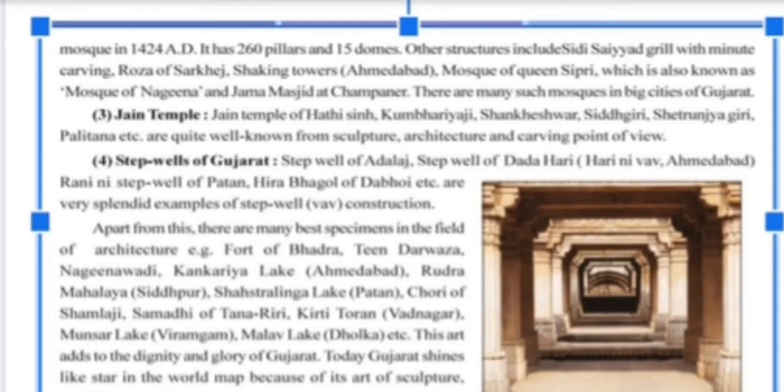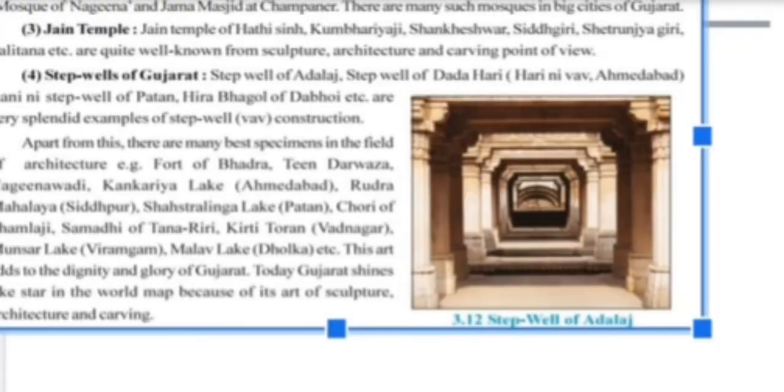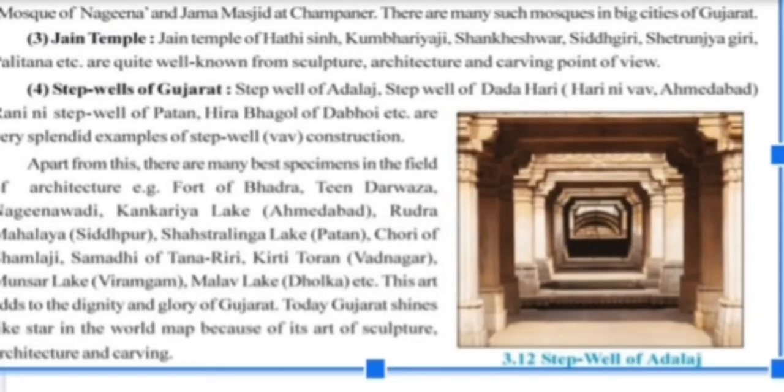Next, which are the step wells of Gujarat? Step wells like the step well of Adalaj, next, the step well of Dada Harir. In the exam you should write down the name only. No short note is asked. You should only know which are the step wells in Gujarat. Rani ni Vav of Patan, Hira Bhagol of Dhaboi. They are certain step wells. A step well is known as a Vav.